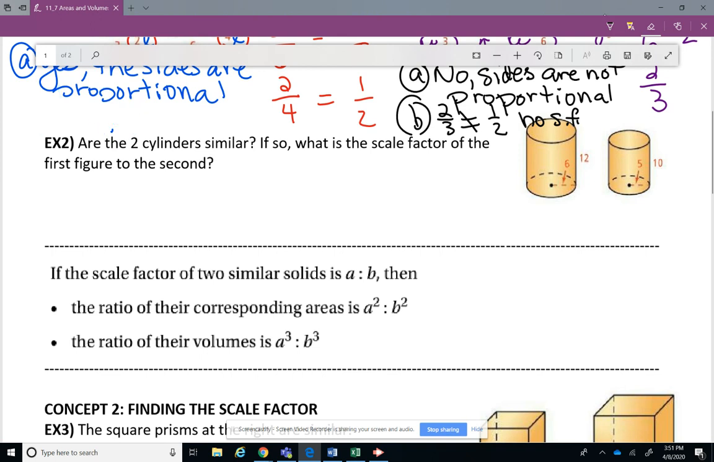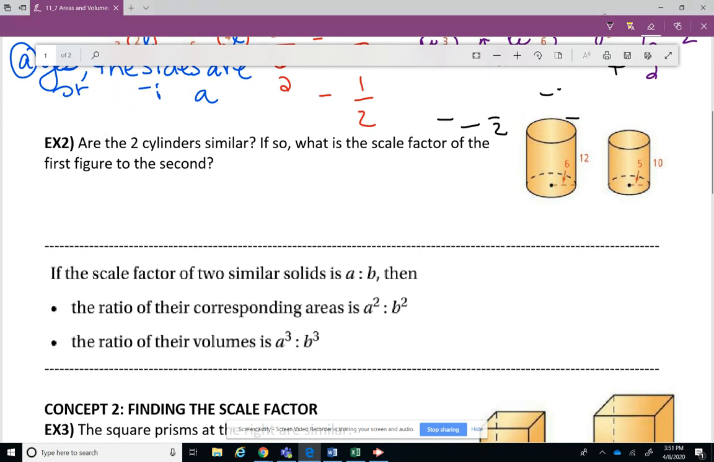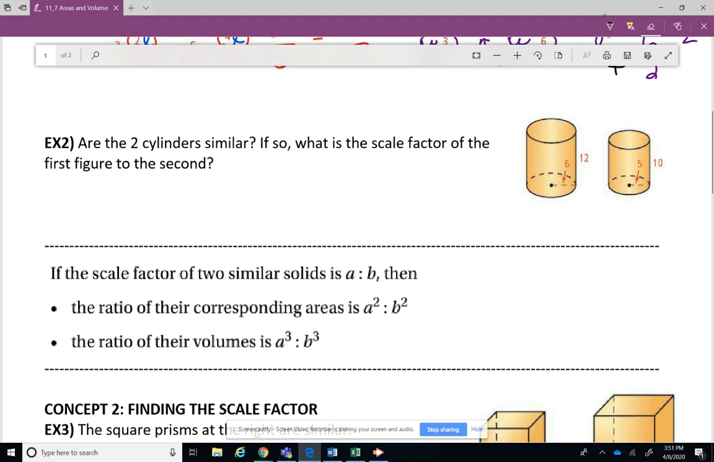All right, so they're the same 3D shape, so that's a good thing. So there's a chance that it can be similar. Now, when we're looking at the cylinders, we're not going to look at length, width, height like we did with the rectangular prisms. We're only going to look at the radius and the height. Okay, so the radius for this first one is 6, and the radius for the second one is 5. The height for the first one is 12, and the height for the second one is 10.